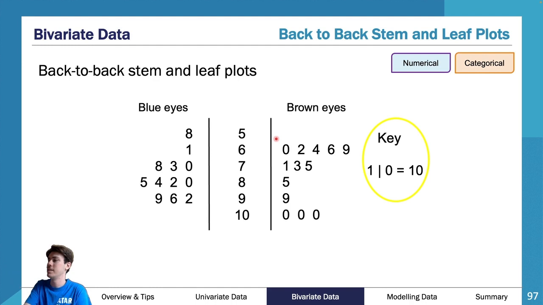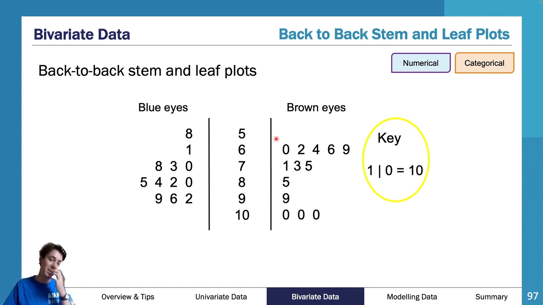But as you can see here, we've got a key that says 1 | 0 equals 10, and then we've got our blue eyes versus our brown eyes. So, bit of an odd example, but essentially, let's just say this is age, for some weird reason. So we're looking at people that are 100 years old or 58 years old as our lowest. We'll say it's age, and we're looking at the eye color. You can only have two categorical pieces of data here. You can't have more than two.